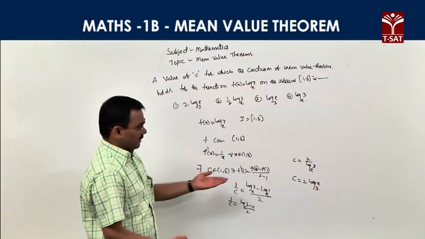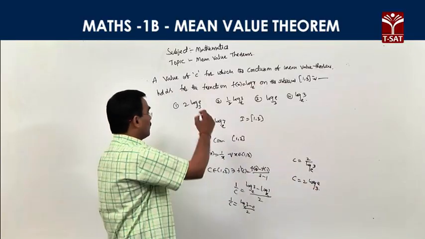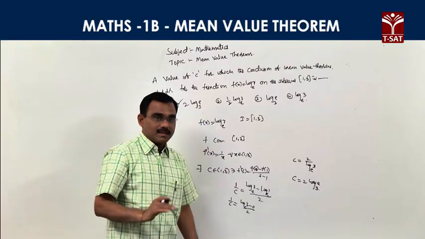So what is the right C here? C is 2 into log e base 3. This is the correct answer, right?